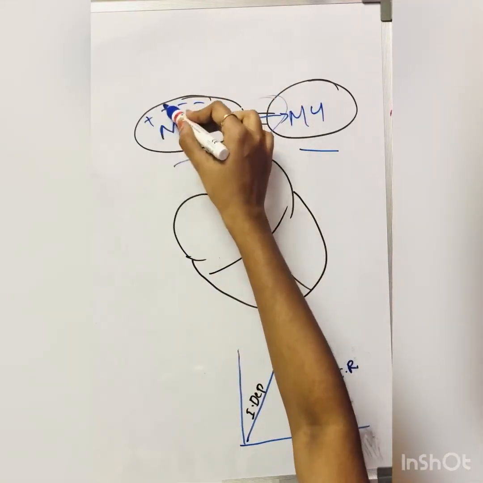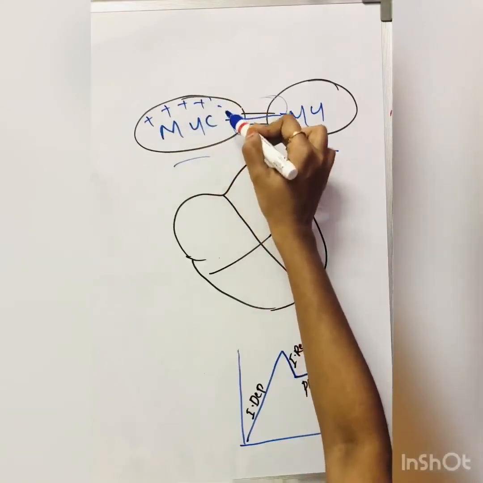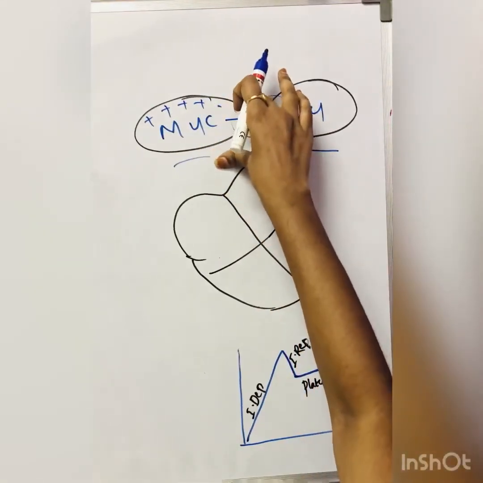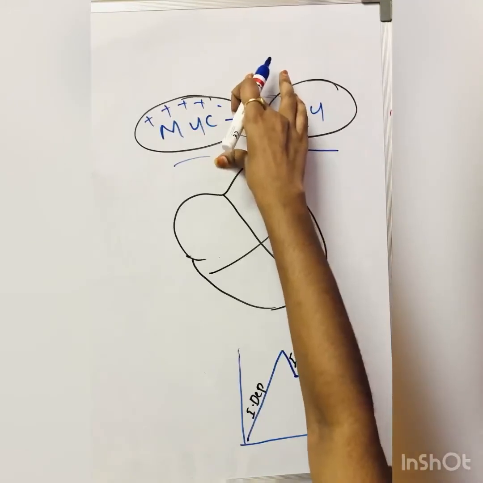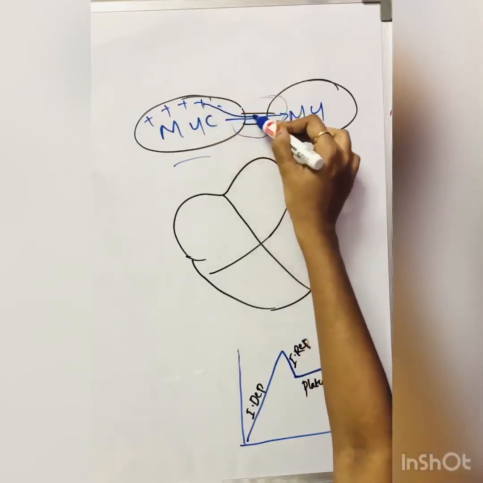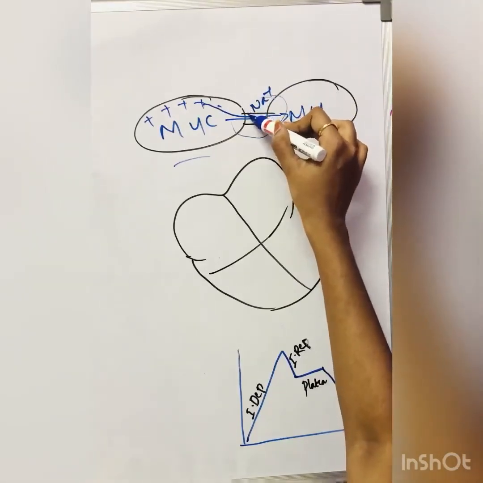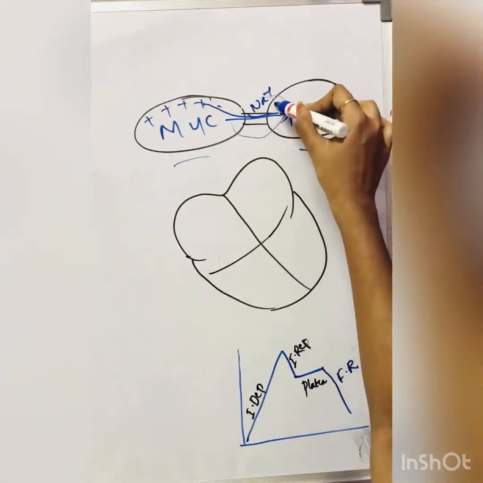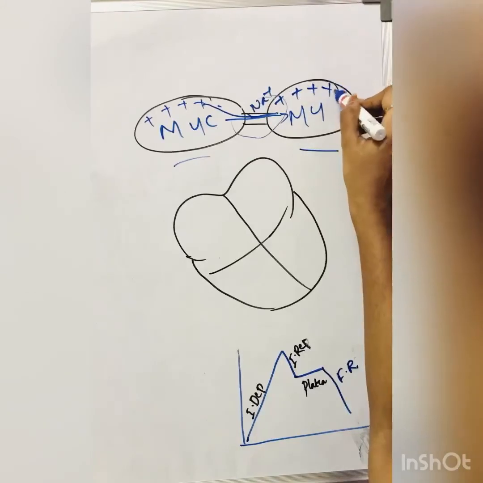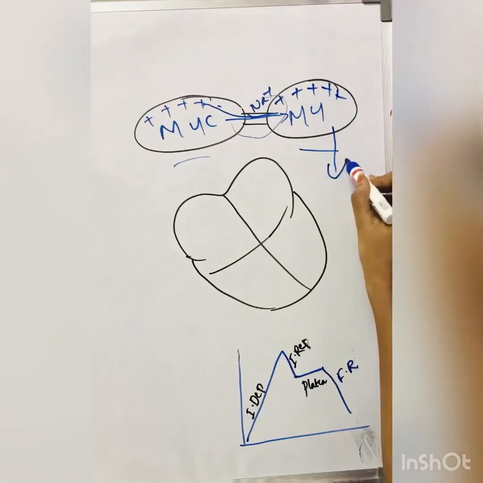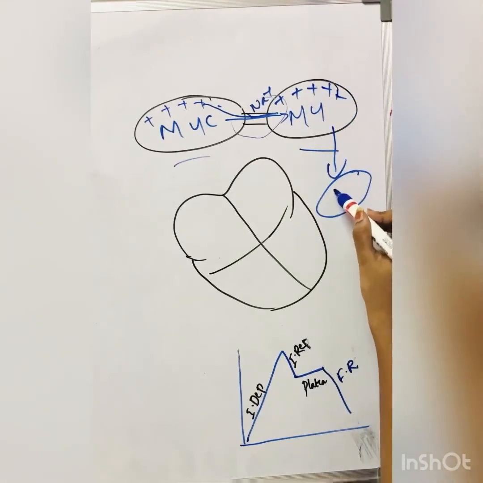Then it undergoes depolarization. Again there will be the repolarization, final repolarization. Now these sodium ions will travel to the next cell. Here it will change to depolarized. Again it will pass to another myocardial cell.